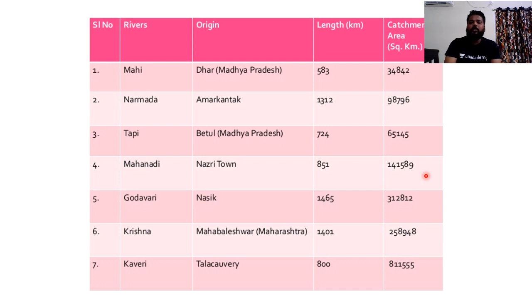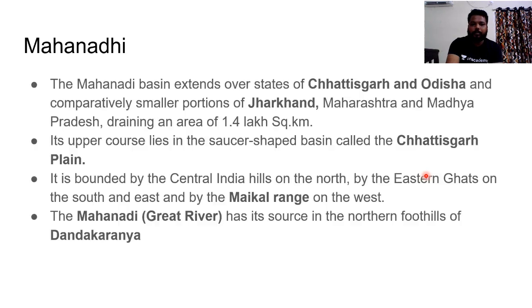So you can also get a question from this aspect, like arrange the following rivers according to their catchment areas. So Godavari has the highest catchment area, followed by Krishna, followed by Mahanadi, then Narmada, then Kaveri, then Tapi, then Mahi.